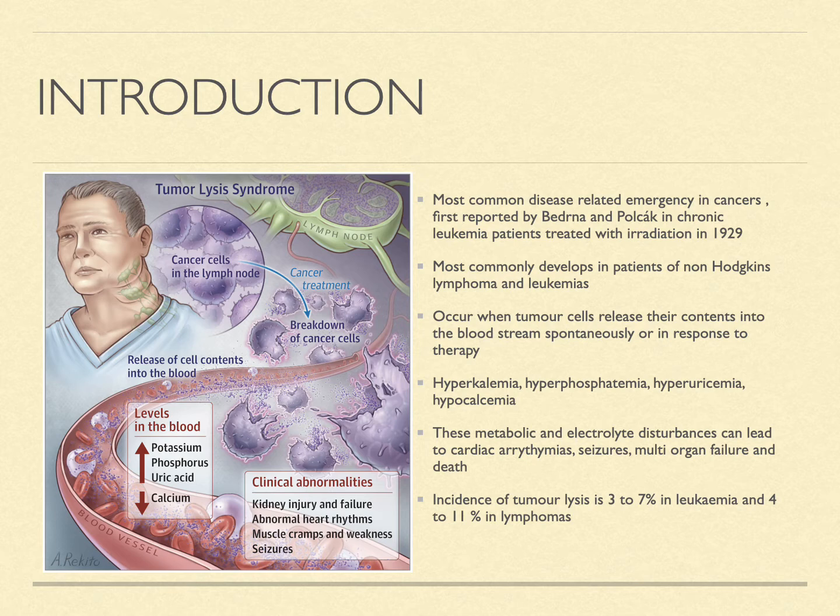Basically, four electrolyte abnormalities are seen: hyperkalemia, hyperphosphatemia, hyperuricemia, and hypocalcemia. The manifestations of these abnormalities lead to acute kidney injury, abnormal heart rhythms, muscle cramps and weakness, and seizures. We will discuss in the following slides how we are going to identify and manage these conditions in tumor lysis syndrome. The incidence of tumor lysis is around 3 to 7% in leukemia patients and 4 to 11% in lymphomas.